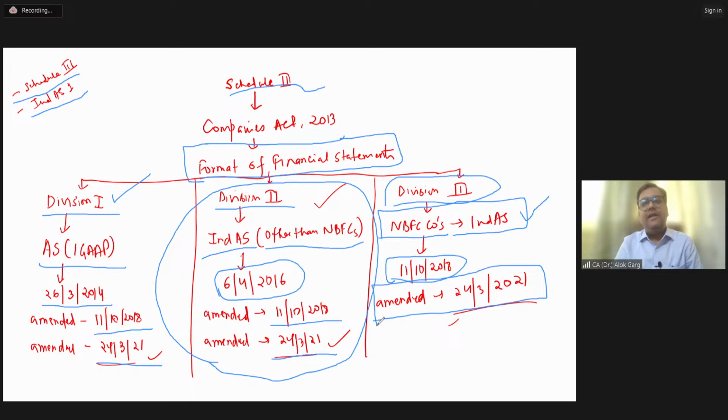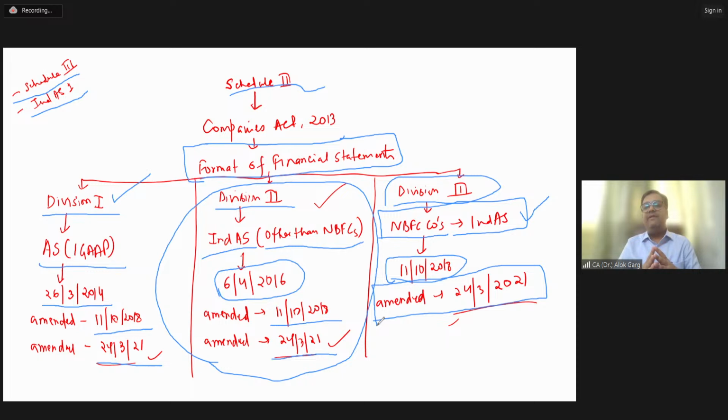Then, when Ind AS were notified, Division 2 to Schedule 3 was notified on 6 April 2016. This Division 2 is applicable to the companies which are preparing the financial statement as per Ind AS. And this Division 2 is only applicable to non-NBFC companies, right? Okay. And this Division 2 got amended on 11 October 2018 and further amended on 24th March 2021.